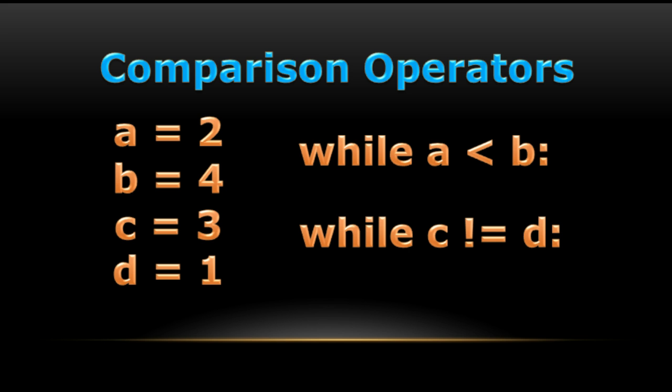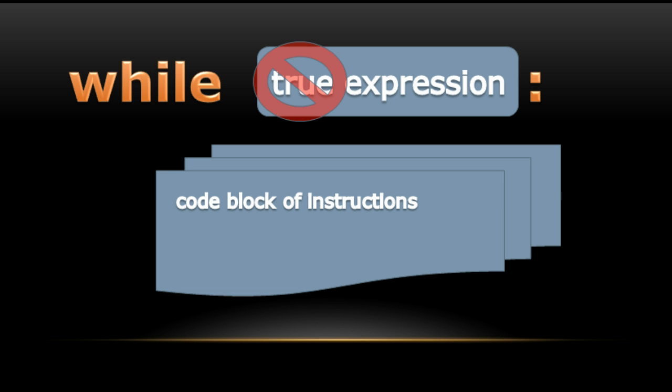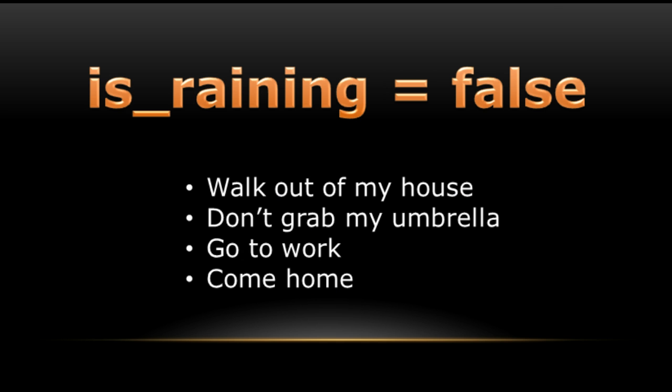But what if we want our loop to continue as long as our expression is false? That's simple too. All we have to do is put not in front of anything that evaluates to false. This makes it true. For example, let's say I have a variable called isRaining.